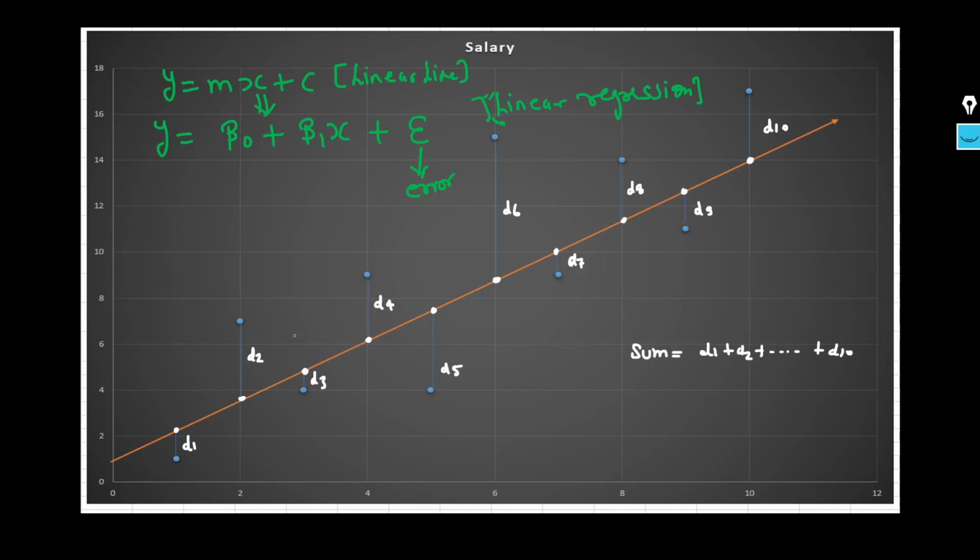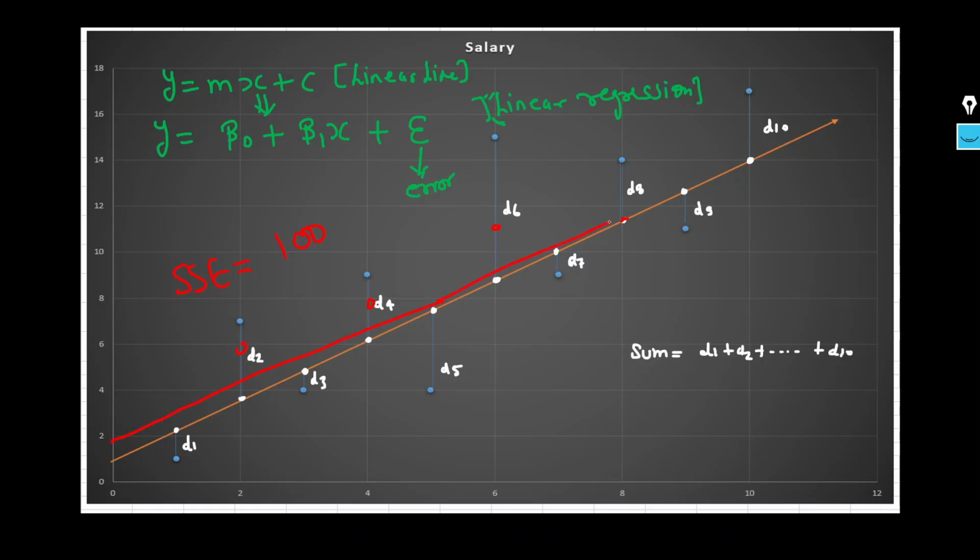Here I am calculating the SSE for this line. I calculated this SSE as 100, and this SSE is these particular distances, meaning total distances. If anyhow I am able to minimize these total distances, right?